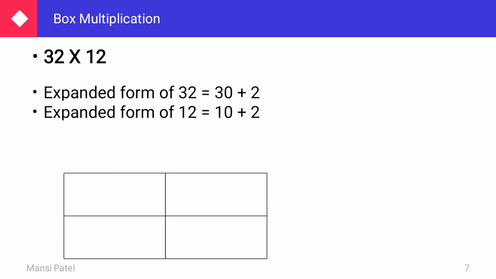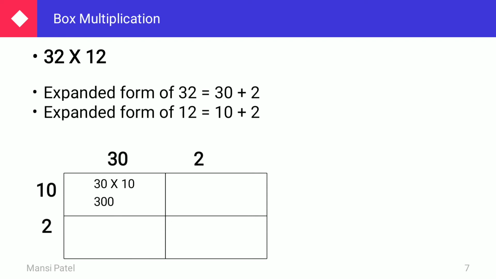Now here you have to make one table, that is 2 by 2, 2 columns and 2 rows. First you have to write down 30 and 2, and after that just write down the expanded form of 12, 10 plus 2. Now what do you have to do? What do you have to write in the first box? In the first box you have to write down the multiplication of 30 and 10. So 30 multiplied by 10, that is 300.